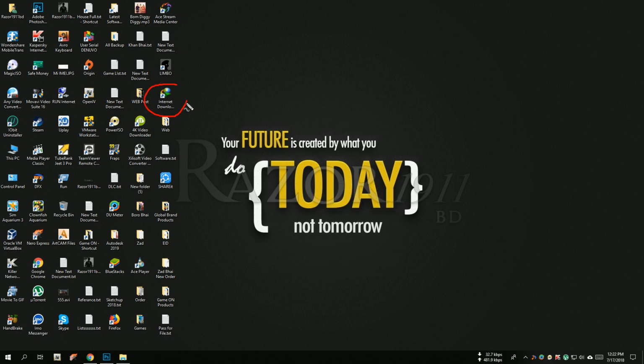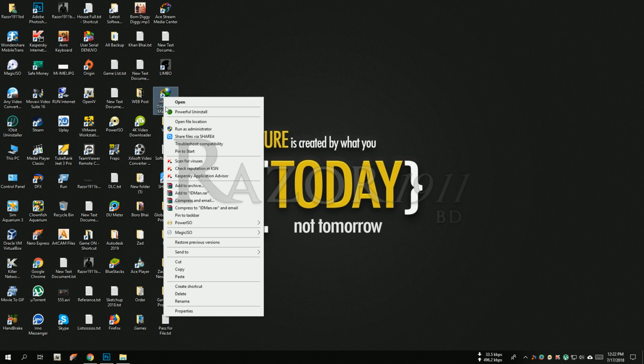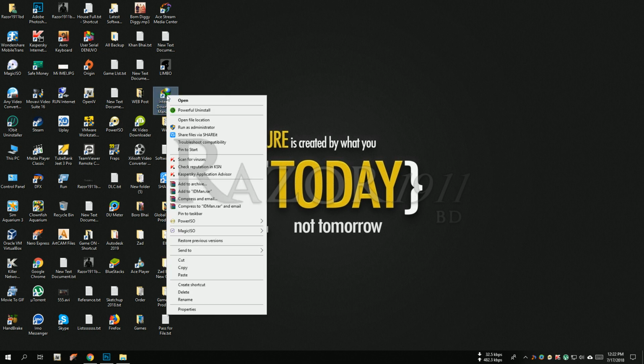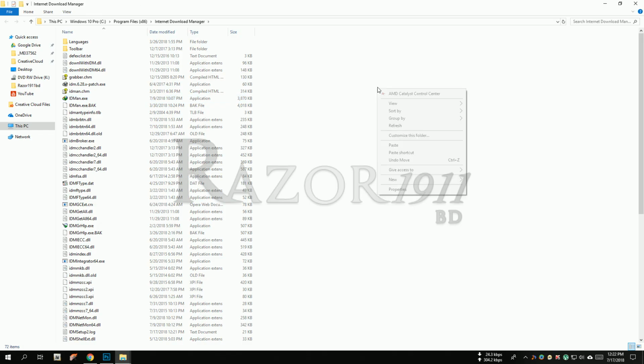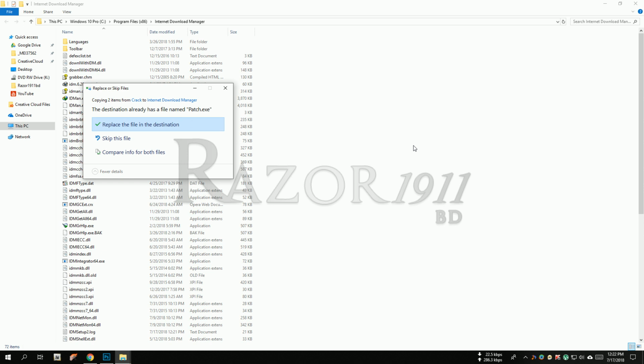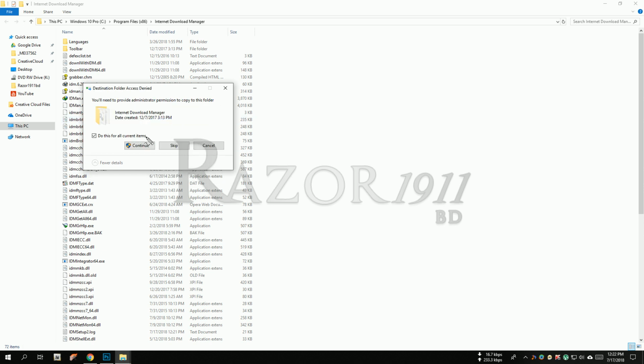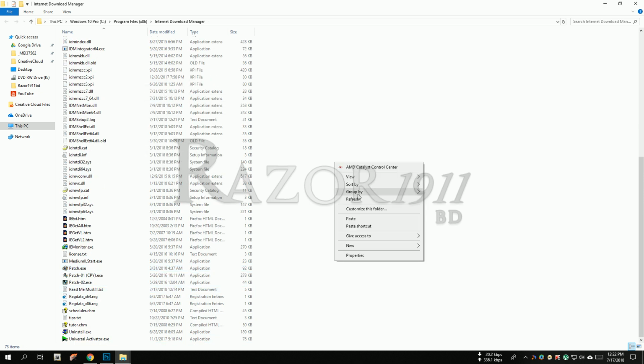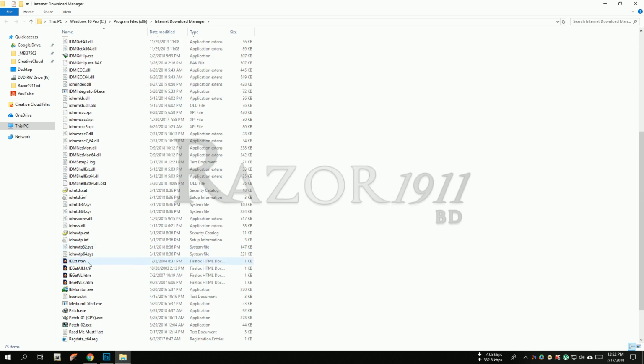Now select the desktop shortcut icon, click the right button and click open file location. Here you paste your crack file. Now click replace and continue. After finish, copy the patch file.